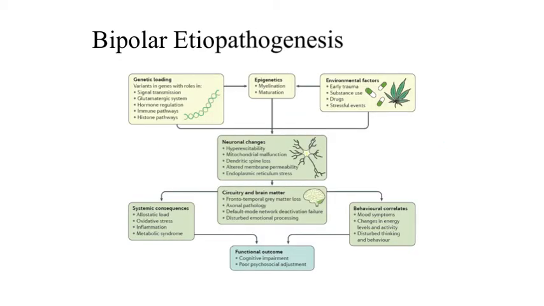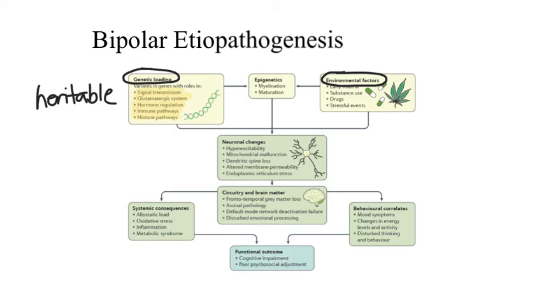The etiopathogenesis of bipolar disorder includes changes at the neurodevelopmental level, at the genetic level, the neurobiologic level, as well as contribution of environmental and social factors. It is known that bipolar disorder is heritable and does run in families. However, the specific genetic loci involved in the heritability of bipolar disorder are multifactorial and rather complicated. They involve changes in genes involved with signal transmission, glutamate signaling, hormone regulation, immune function, and histone function.